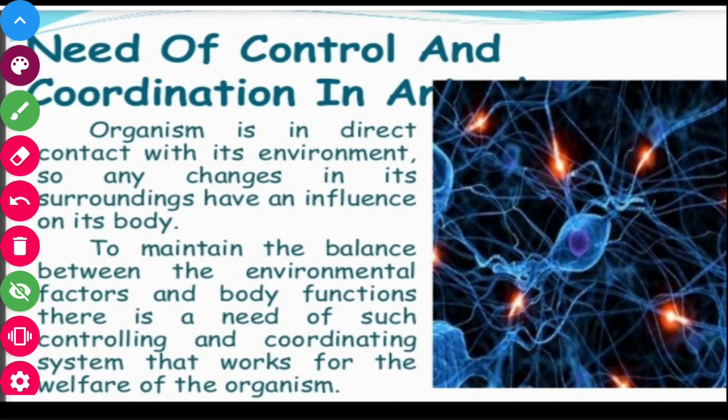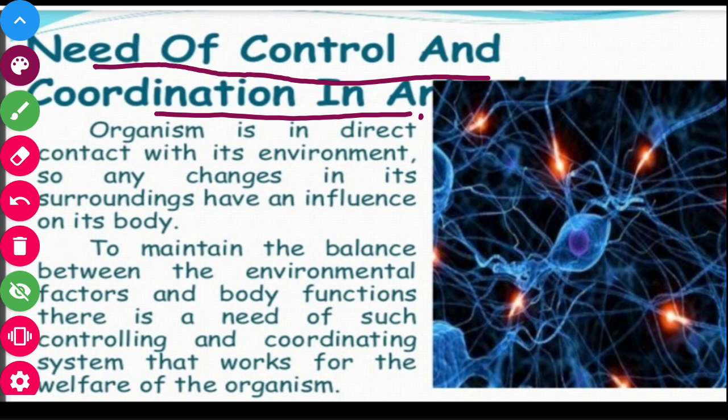Hello dear students, today we are going to discuss the chapter control and coordination. And before moving into the chapter, we should know what is the need of control and coordination in organisms and other animals. As we know, the organism is in direct contact with its environment, and any change in its surrounding has an influence on its body. So if any type of change occurs in our surrounding or the environment, we are affected by that.